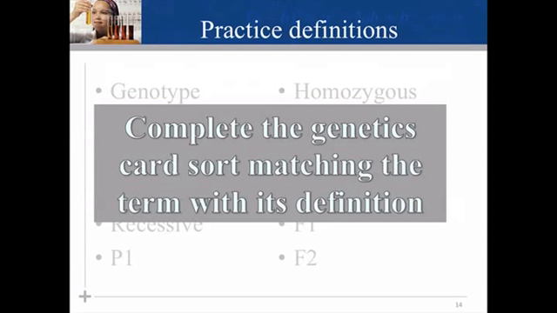In Genetics Part 1, we reviewed several vocabulary terms that are important when you're trying to work or solve problems involving probability and genetics. So just to keep the vocabulary fresh, I'd like for you to stop and do the card sort. So take out your set of cards and sort them, matching the term with its definition.